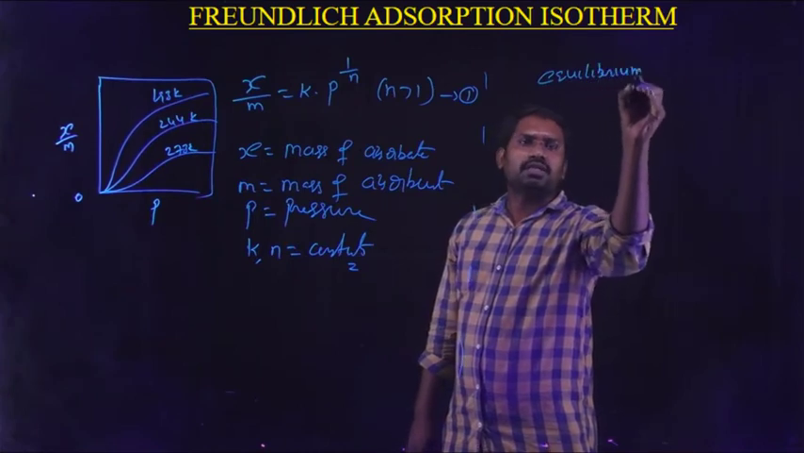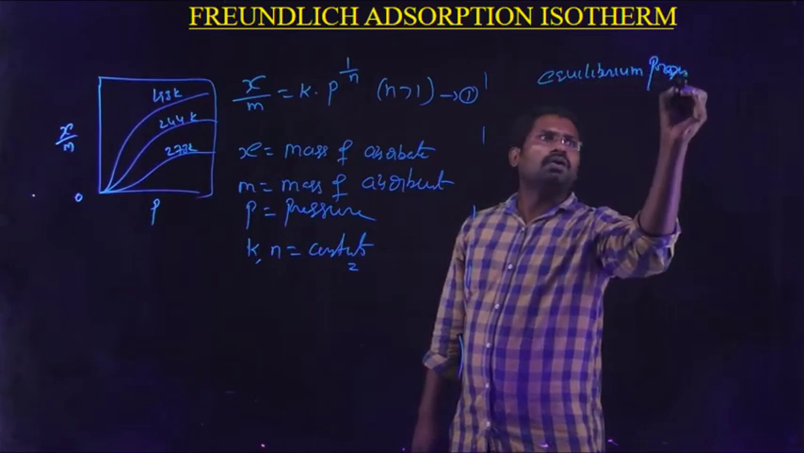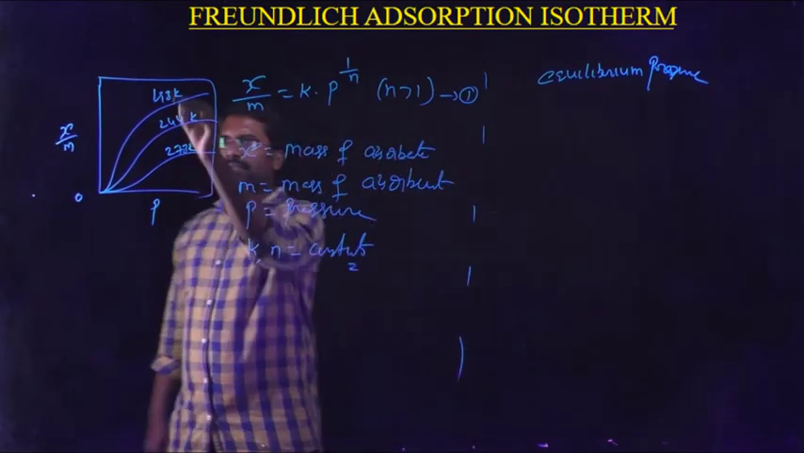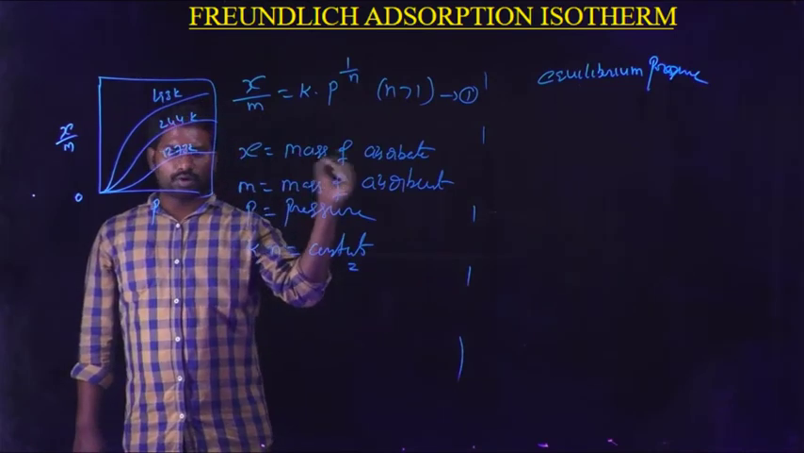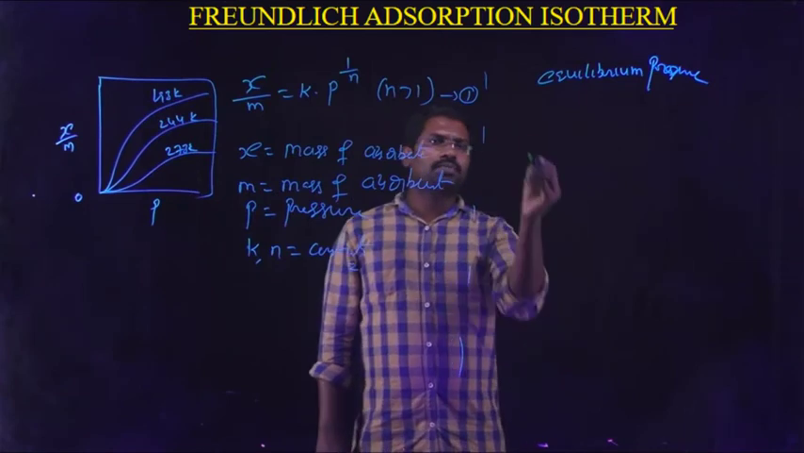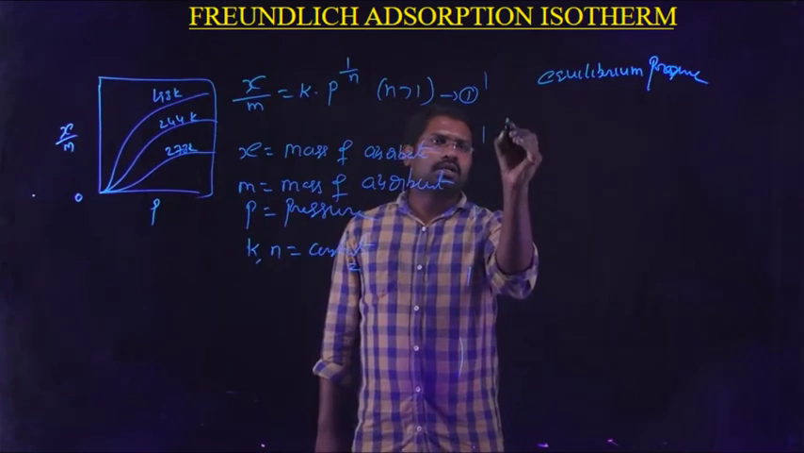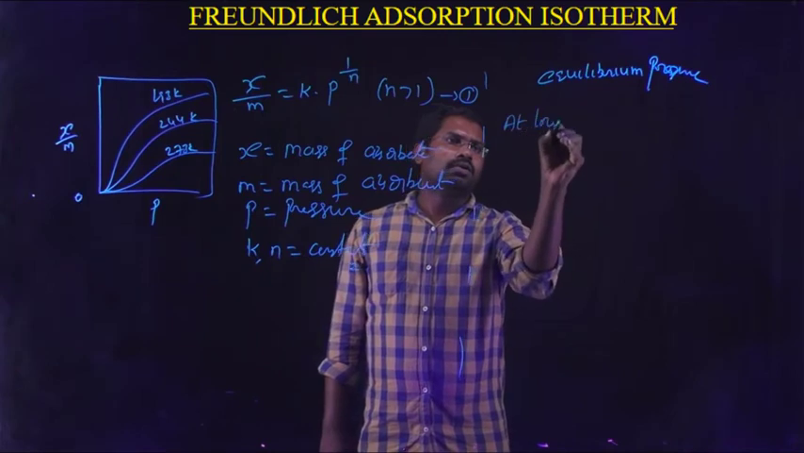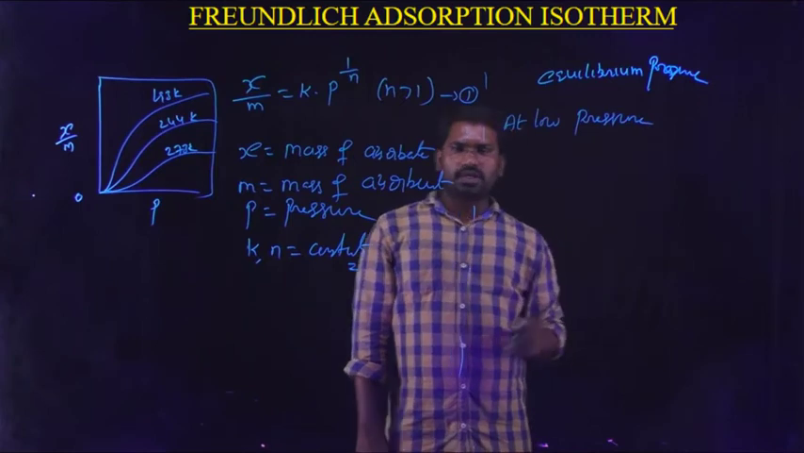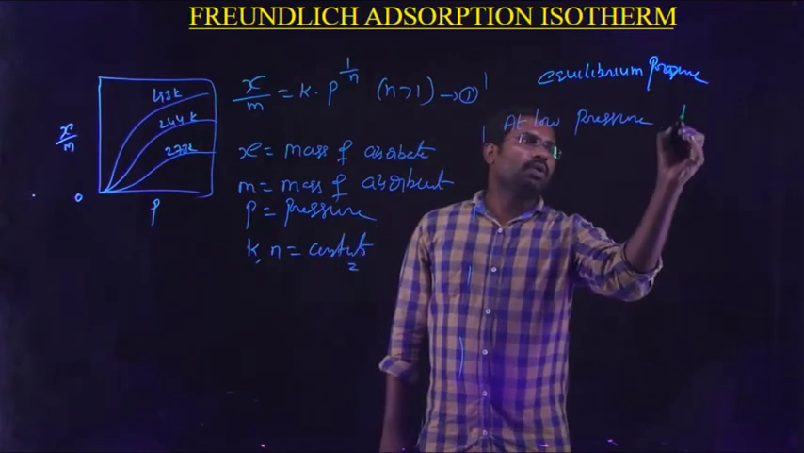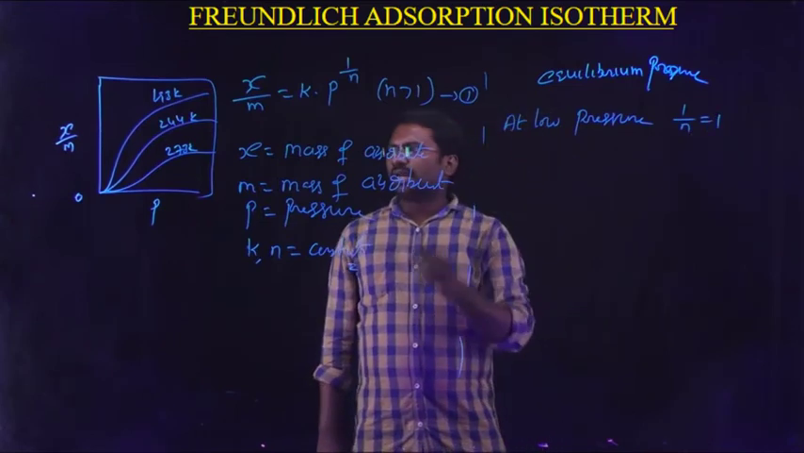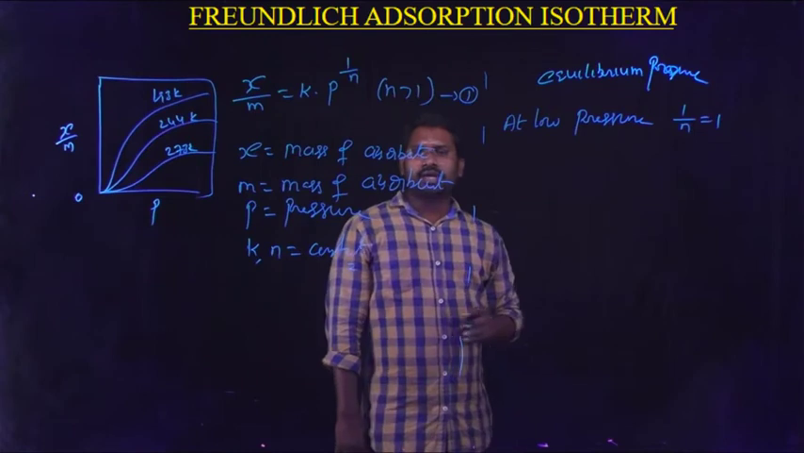At that equilibrium pressure, the extent of adsorption reaches its maximum value. That point is known as the equilibrium pressure. Then Freundlich also gave a relation at low pressure. At a lower pressure, if the 1 by n value is equal to 1, the graph changes to a straight line with a slope.